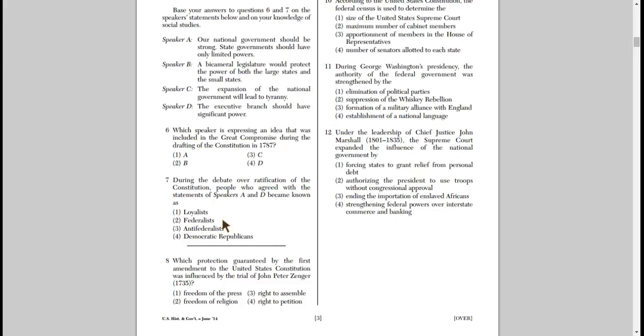All right, so number 8, which protection guaranteed by the First Amendment of the United States Constitution was influenced by the trial of John Peter Zenger in 1735? Freedom of the press, freedom of religion, right to assemble, right to petition. All right, so if you don't remember the trial of John Peter Zenger, we talked very briefly about it at the beginning of the year.